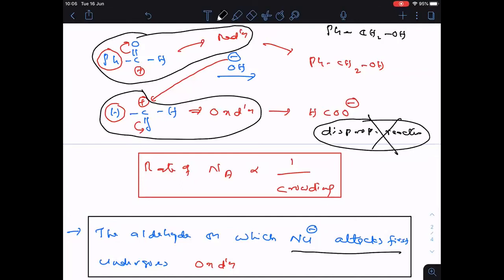Remember everyone, crossed Cannizzaro reaction is not a disproportionation. Self-Cannizzaro reaction is a disproportionation reaction. Followed? Write quickly everyone.